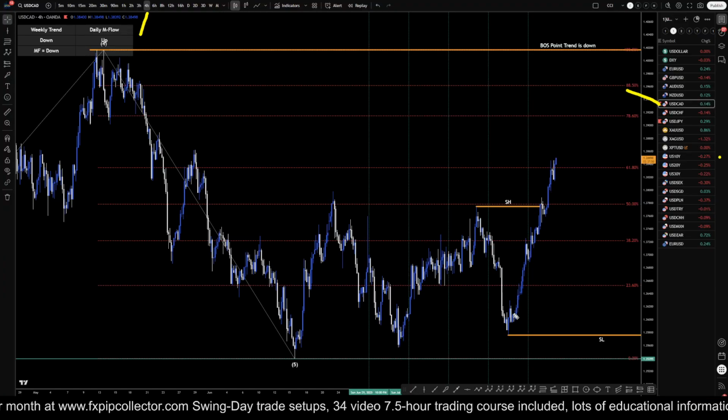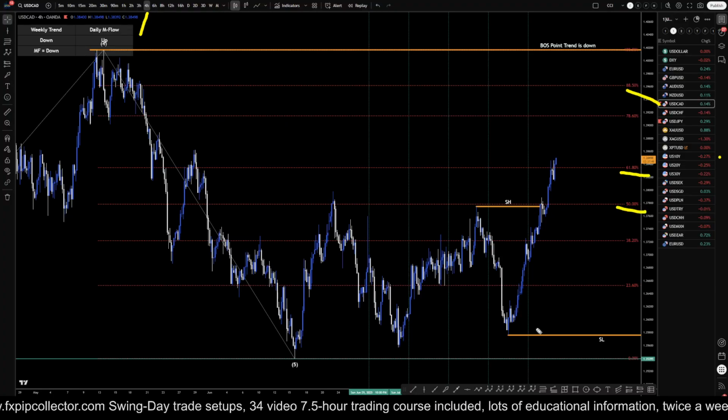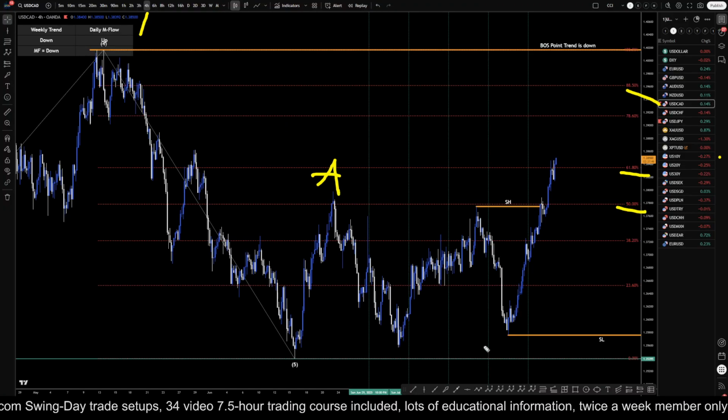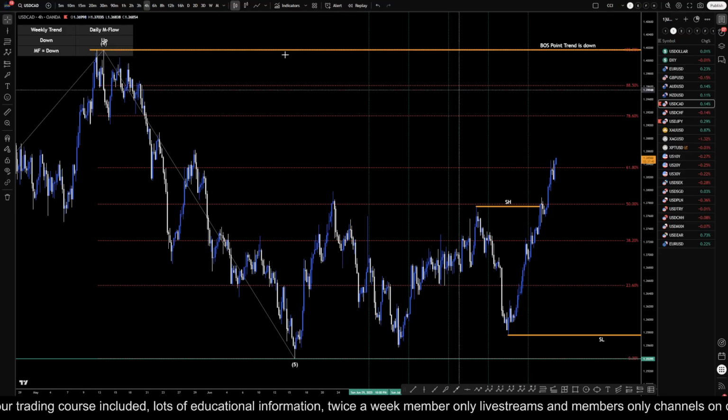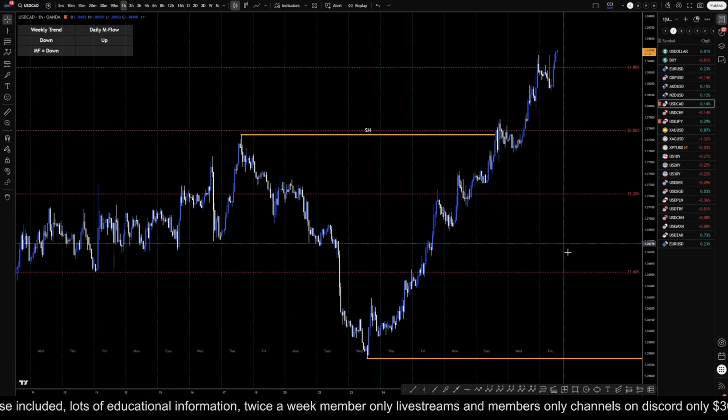I mean, I've been saying for the last few days, if we get a break of structure down at a fib level, then that likely would be the end of an ABC. Definitely don't see a break of structure to the downside at a fib level, which means we should definitely still be bullish until we do see that.